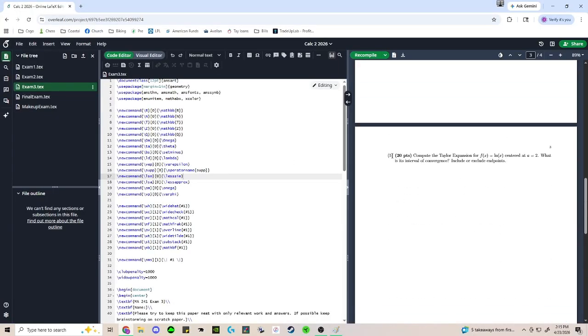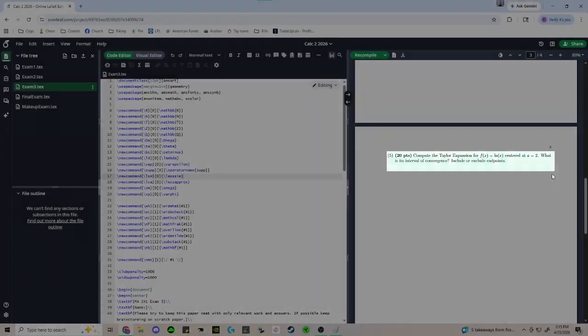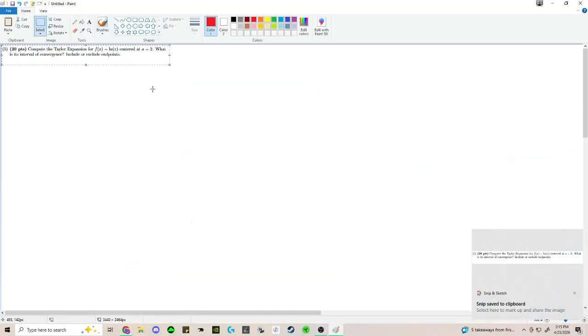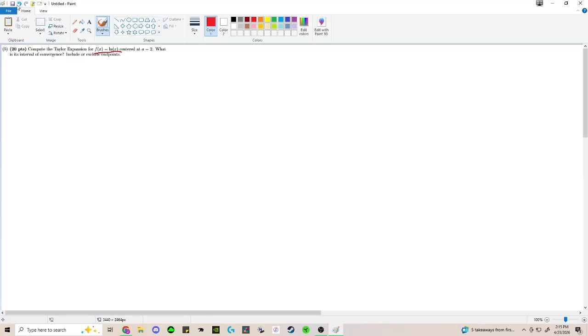Let's go up here. We'll get number 5. Okay. Let's make it happen. Compute the Taylor expansion for f of x equals ln x centered at a equals 2. Okay, so what is always step 1 of Taylor expanding? Well, let's figure out what our derivatives are, right?